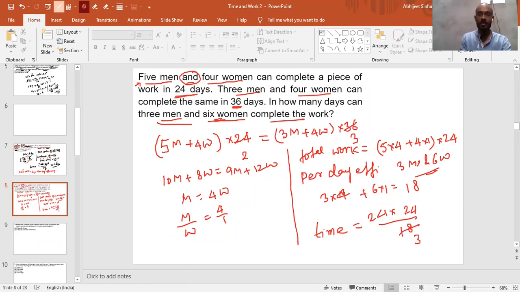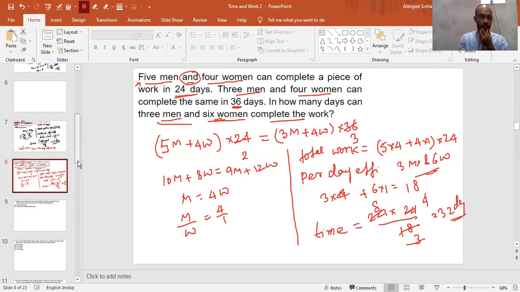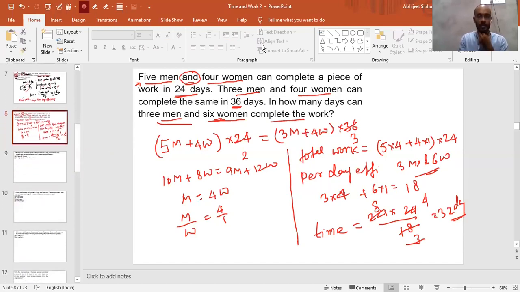So what we can say, this is 6, 3 times, this is 4. Obviously you got the correct answers, which is 32 days. Very good, guys. So this is 32 days, right? So I hope this is clear to all of you. The two people answered, right? One is Rahul and the other one is Sagar. So guys, for the rest of the people, is it clear to you?